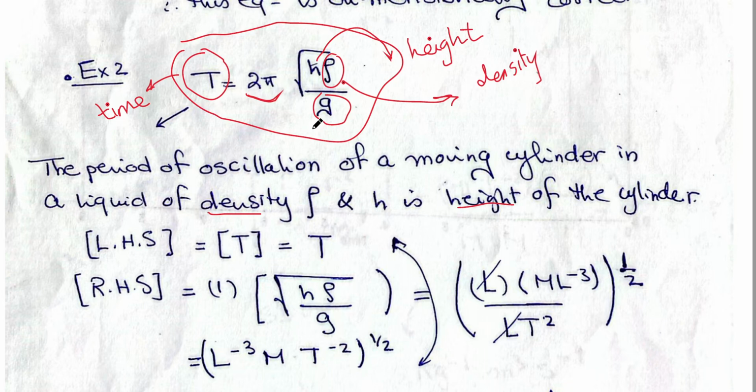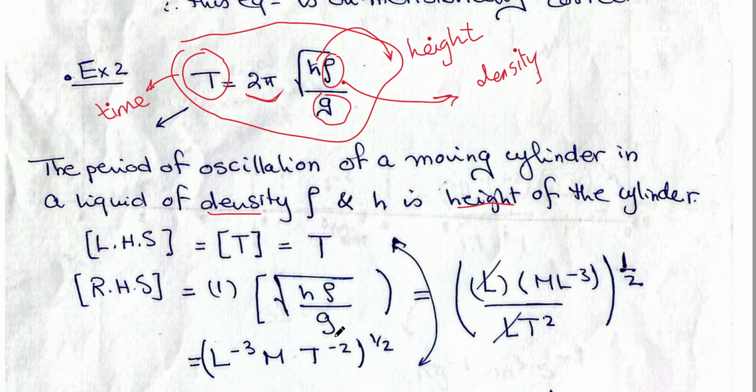Now we want to check if this equation is correct or not correct. Again, we are checking from the point of view of the dimensional analysis. It's just checking it mathematically. So we will get the dimensions of the left-hand side. From the left-hand side, it's the dimensions of time, so we put T capital. From the right-hand side, the dimensions of 2 pi is 1. It's a numerical constant which has no dimensions, so it's just 1.